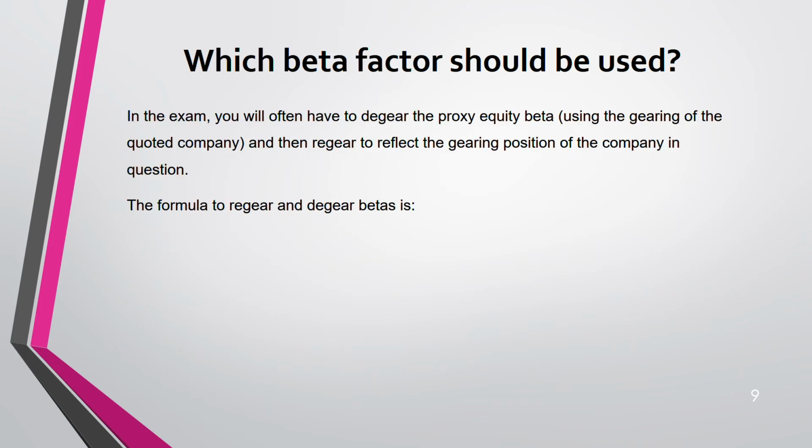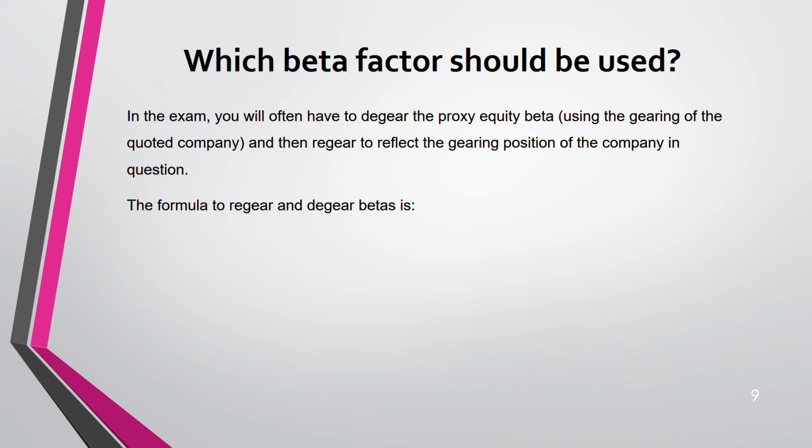Now, in your exam, you have to de-gear the proxy equity beta. So you will be given an equity beta. What you have to do is de-gear. What is the meaning of de-gear? You have to use your gearing in that equity beta. The equity beta that you are given has its own gearing, right? Remove their gearing, put your gearing, because it was based on the gearing of the quoted company. Now you have to reflect your gearing position. You understand? That is re-gearing.